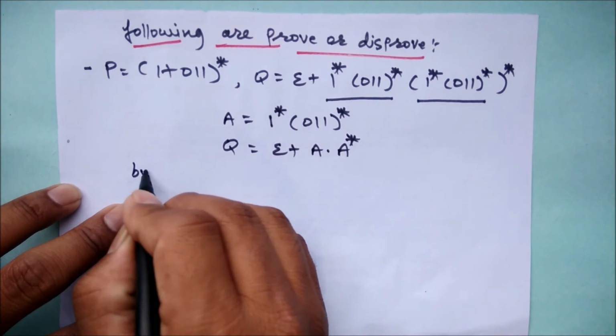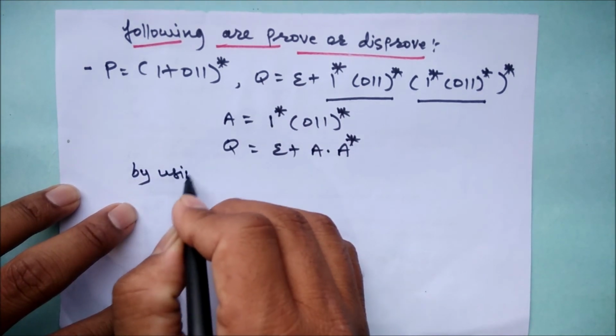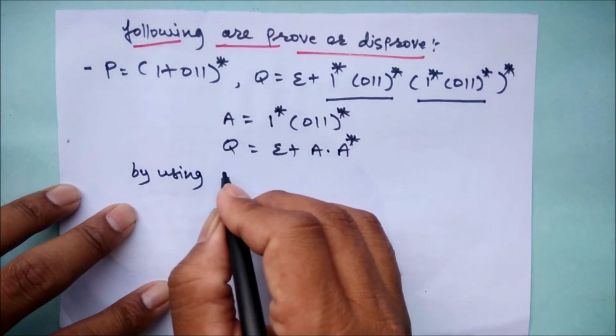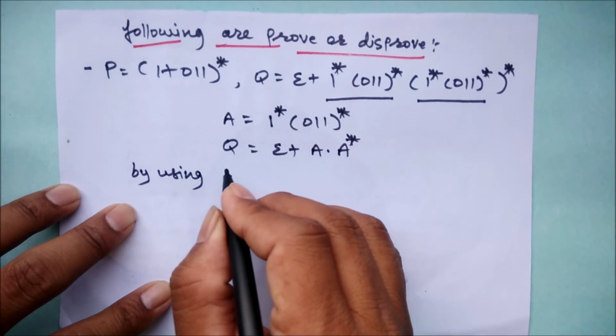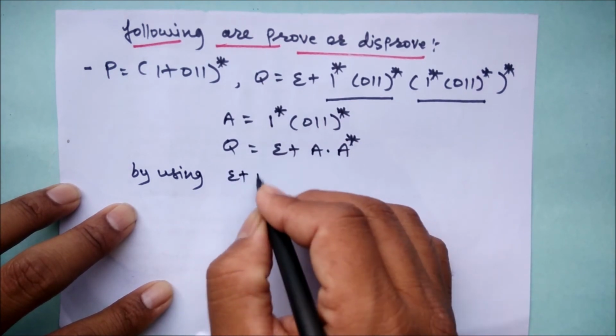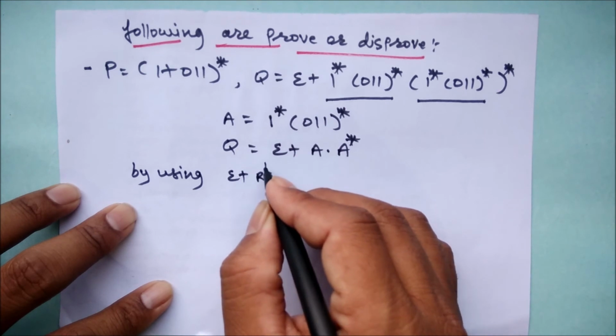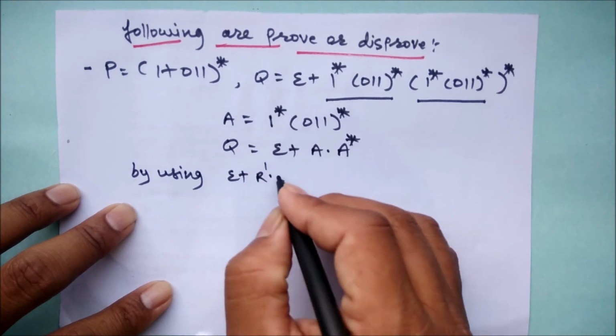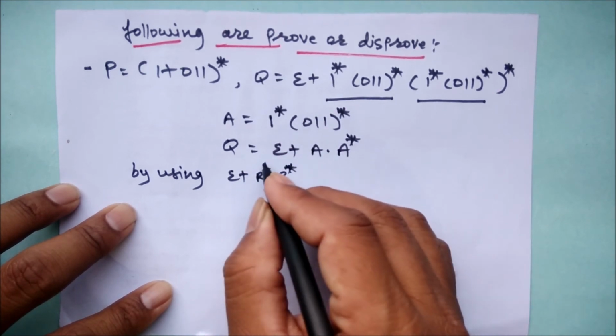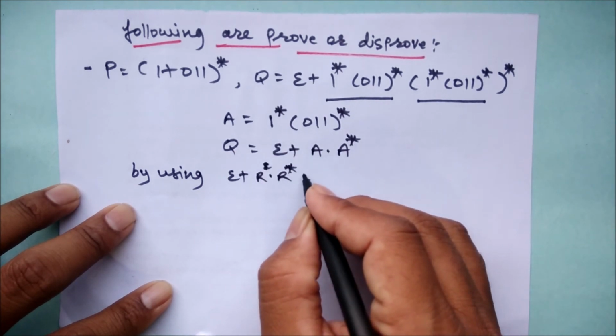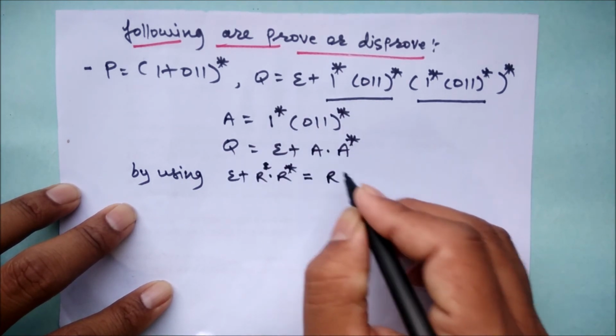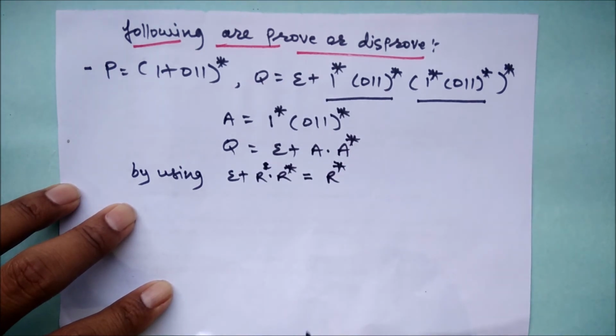So we know one of the identities we have, and by using the identity epsilon plus R dot R star is equal to R star, right?